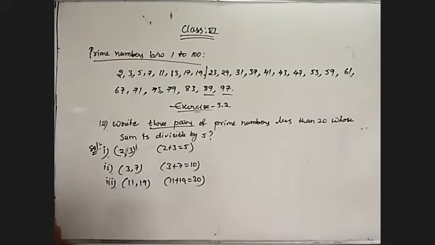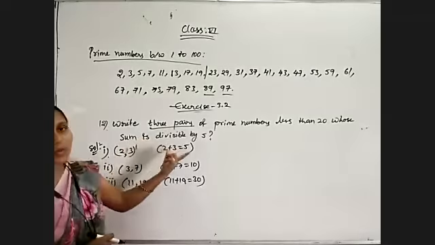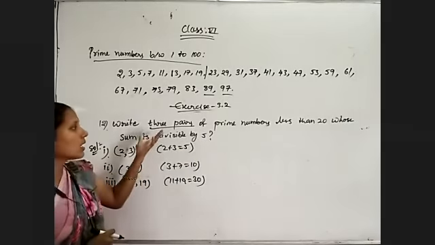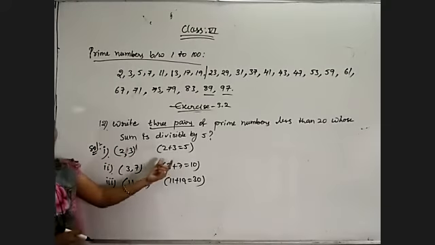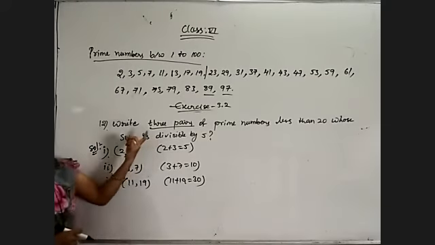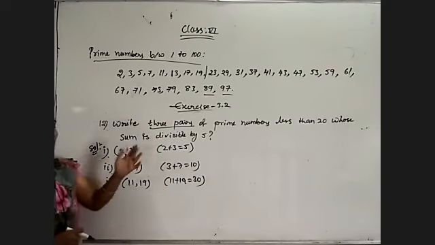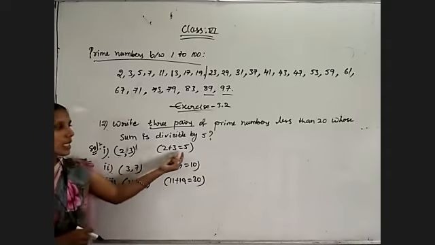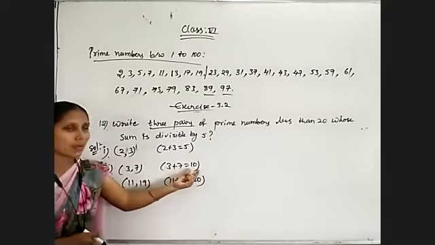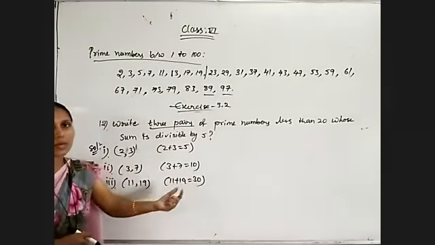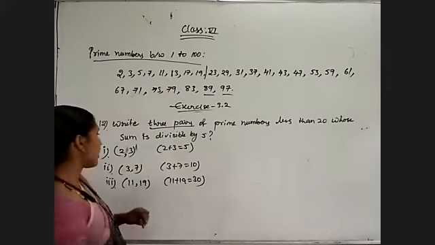Once again, the question is: write 3 pairs of prime numbers less than 20 whose sum is divisible by 5. We select prime numbers less than 20, and from them 3 pairs whose sum is divisible by 5. If a number has 0 or 5 in its unit place, it is divisible by 5. Taking 2 and 3, the sum is 5, divisible by 5. Taking 3 and 7, the sum is 10, divisible by 5. 30 is also divisible by 5. Like that, I have selected such pairs, and you can select still more pairs.